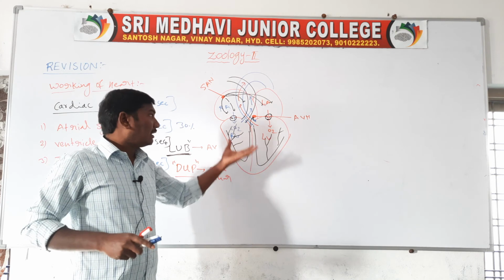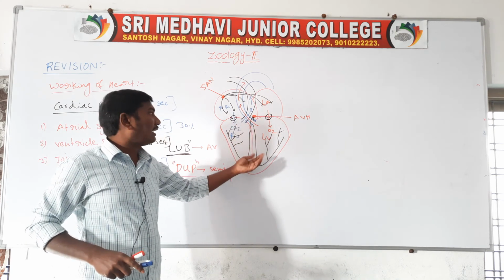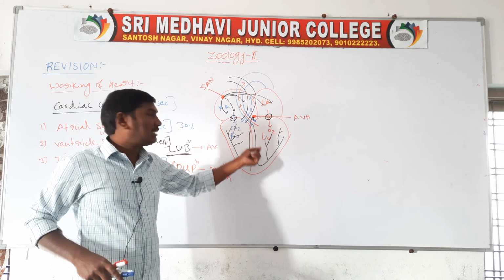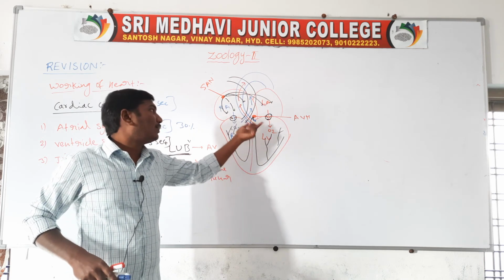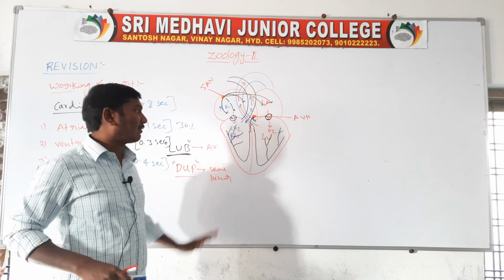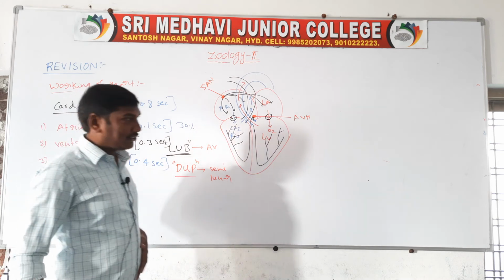During the joint diastole the four chambers are in a relaxed state. The pressure decreases, so the semilunar valves are closed. They produce the second heart sound, dub. So these are the atrial systole, ventricular systole and joint diastole.